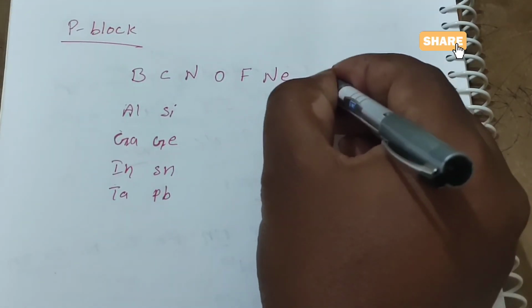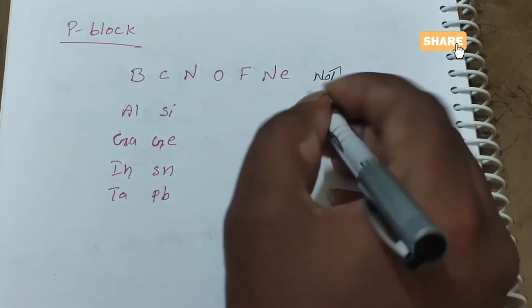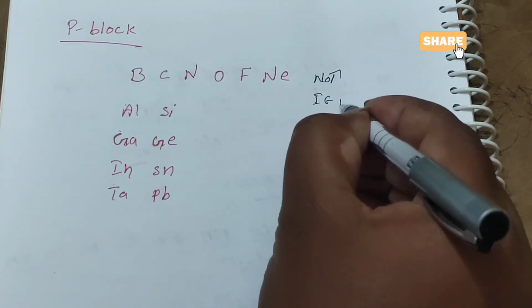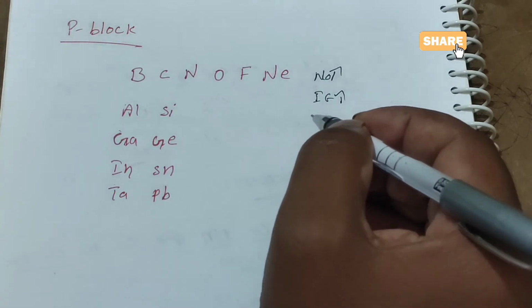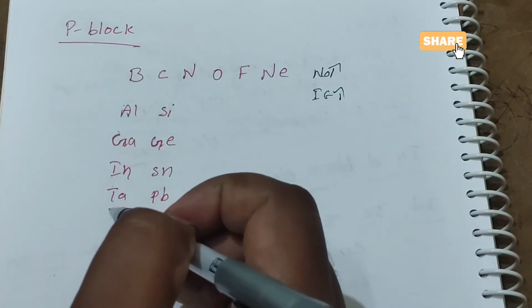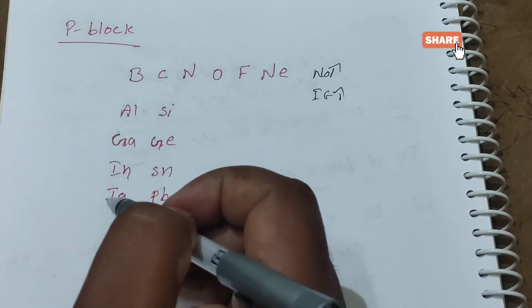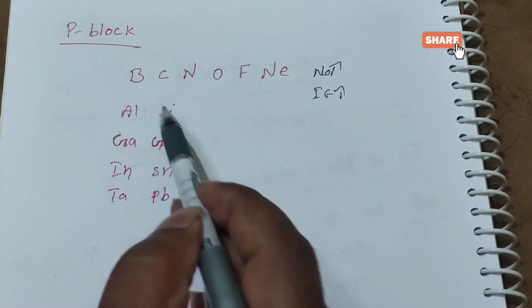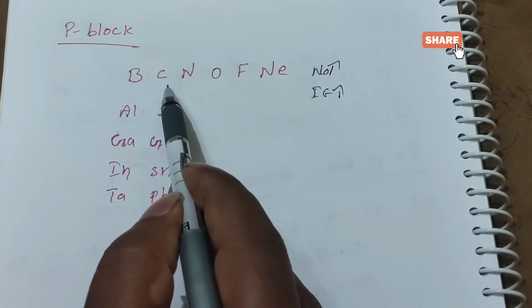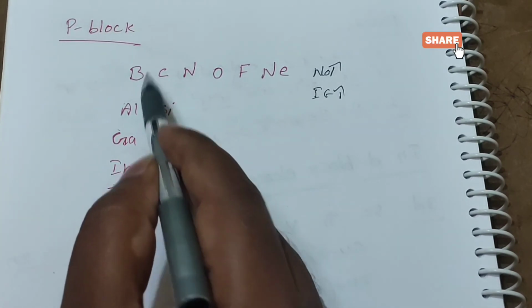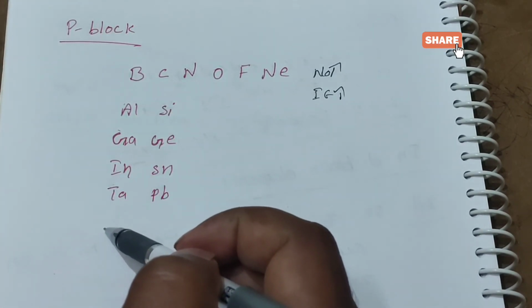So here the atomic number increases, that's why the ionization energy values also increase. Now in the groups, from top to bottom, atomic radius increases, so we are thinking that ionization energy values decrease. Here I am taking two groups only, the boron family and the carbon family.